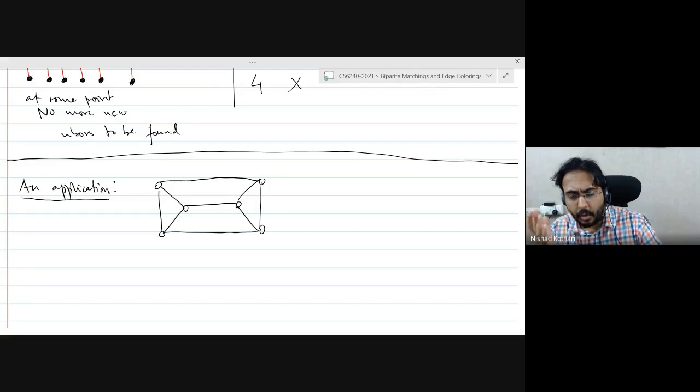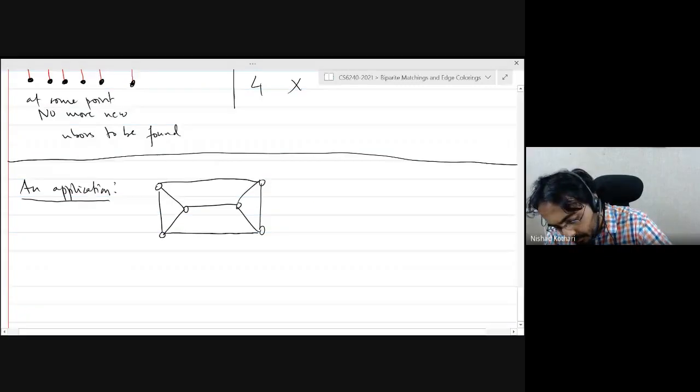So is it true that all regular graphs have perfect matchings? Clearly, you will need your graph to have an even number of vertices, right? Okay. Supposing you have a regular graph that has an even number of vertices, so odd cycles are out. They don't have an even number of vertices. But then the question is, do all regular graphs with an even number of vertices have perfect matchings?